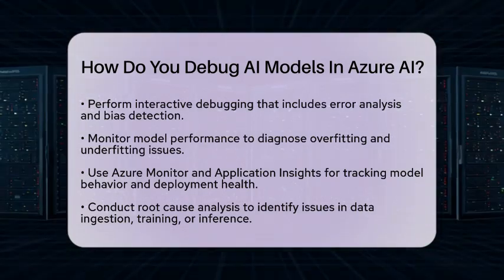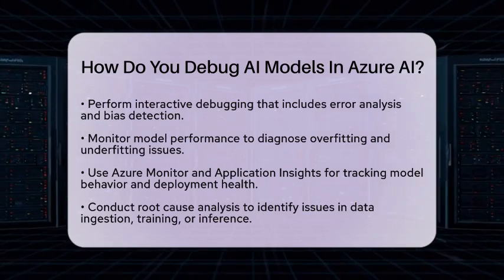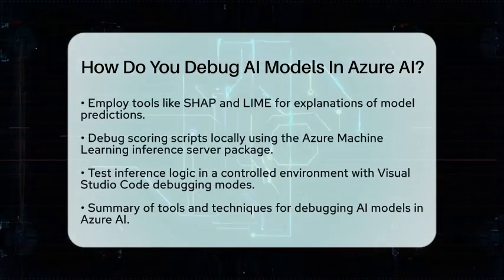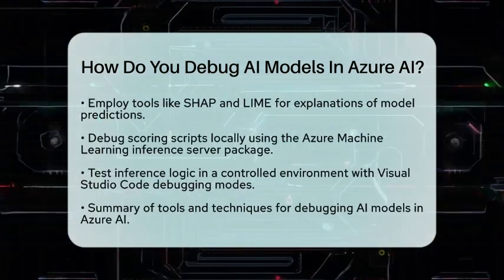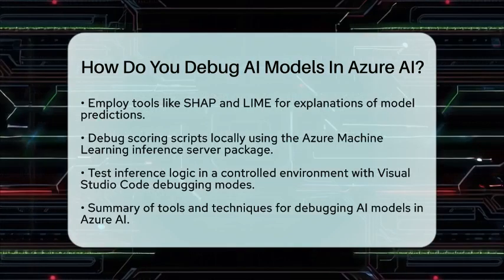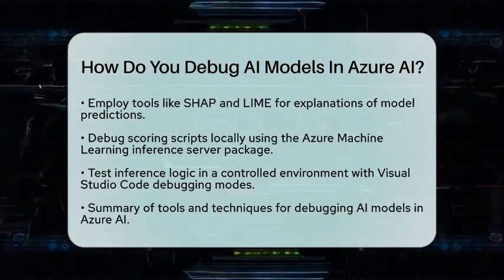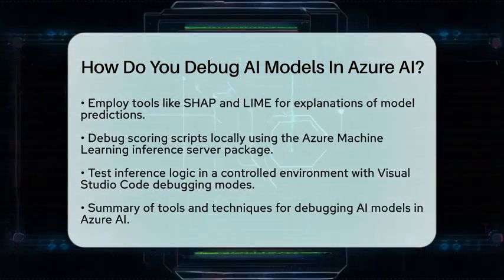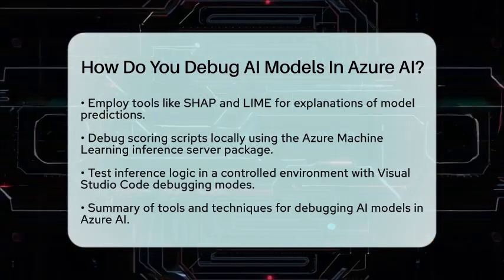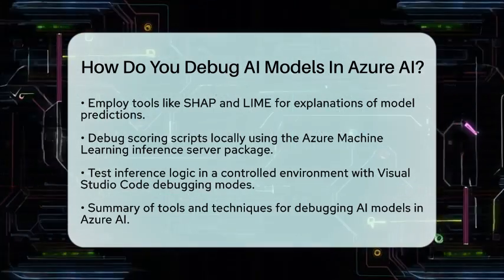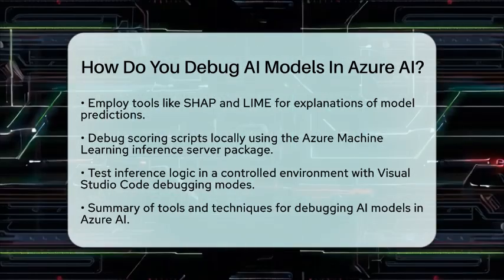Before deploying your models, you can also debug scoring scripts locally. Using the Azure Machine Learning Inference Server package integrated with Visual Studio Code, you can test your inference logic. This local testing allows you to catch errors early in the development cycle. You can run either dummy or actual scoring scripts in a controlled environment, using the debugging modes in Visual Studio Code to step through your code.